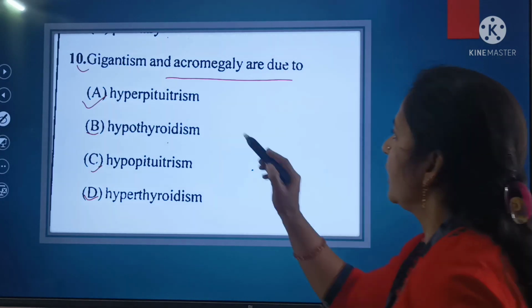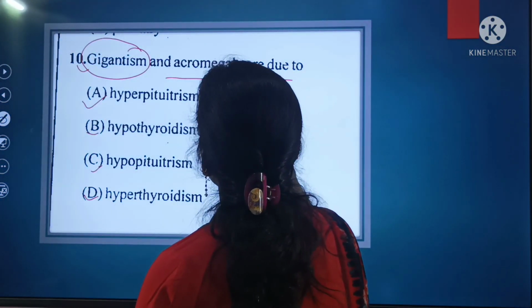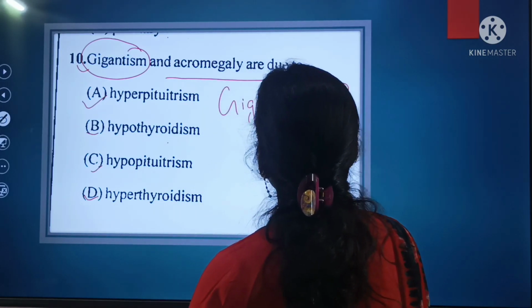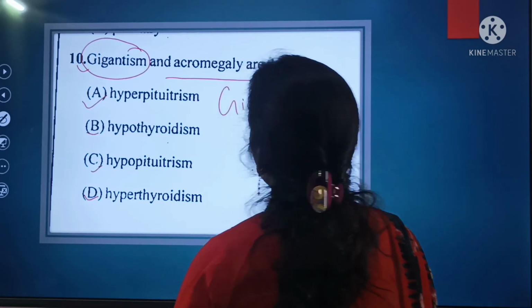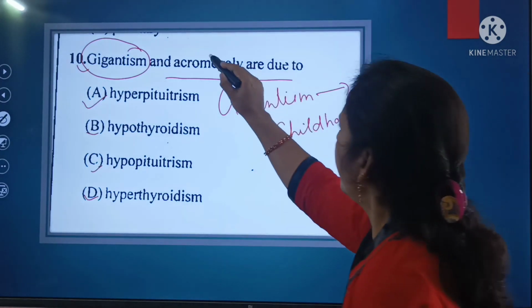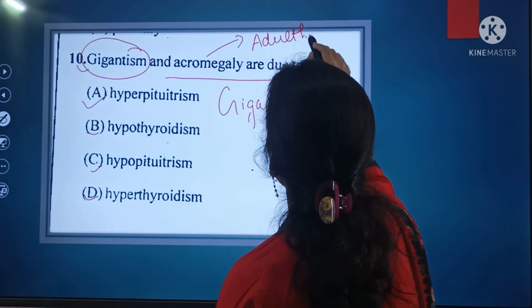So, beta, gigantism begins at the childhood. Gigantism begins at the childhood, and acromegaly in the adult. It begins in the adulthood.